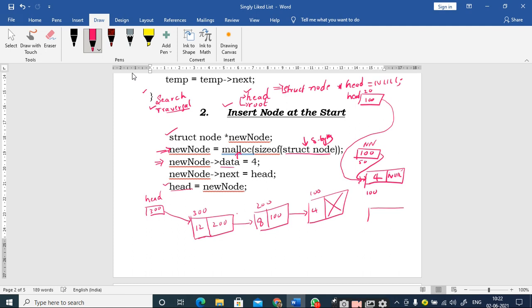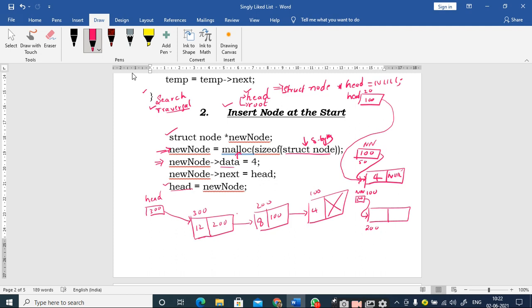So it is going to allocate 8 bytes of memory, and the starting address, let us assume it as 200, is stored inside the new node, right. So this is how it is going to point here.